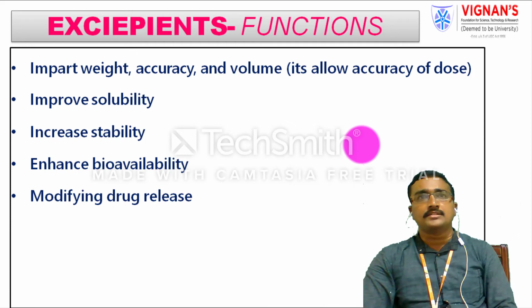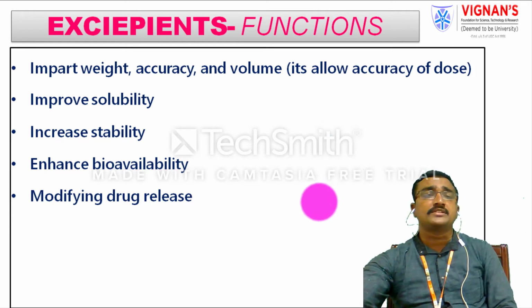Adding some excipients also modifies the release rate profile of the drug. In the initial slide you saw controlled release versus sustained release, and conventional release versus controlled release. Both controlled release and sustained release we call modified release cases.